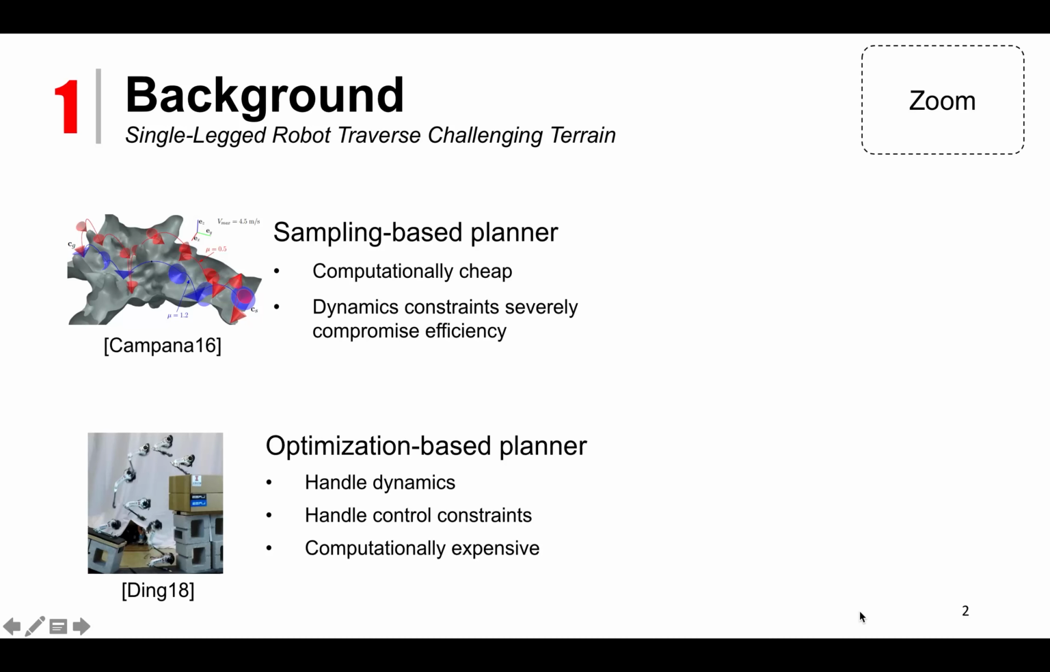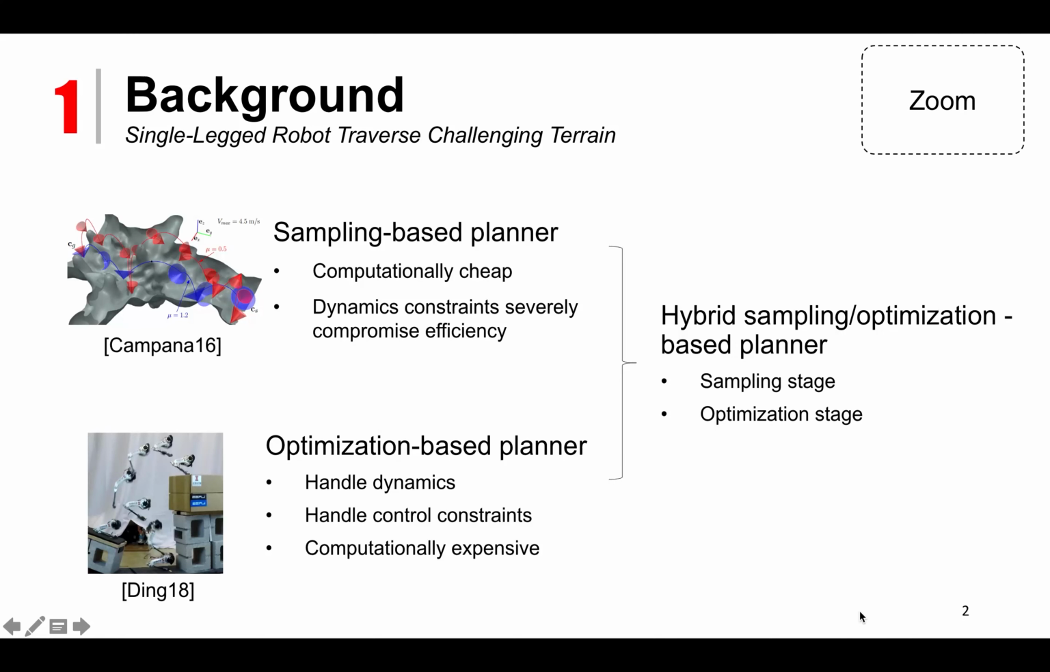The second paradigm is optimization-based motion planning. It can handle dynamic as well as control constraints. However, it is computationally expensive. To exploit the advantages of both sampling and optimization-based methods, this work proposes a hybrid sampling optimization-based planner. It is able to generate dynamic motions for single-legged jumping robots to traverse challenging terrains.